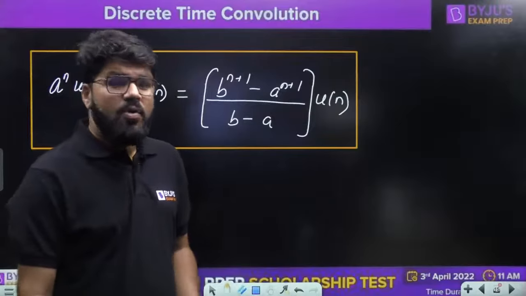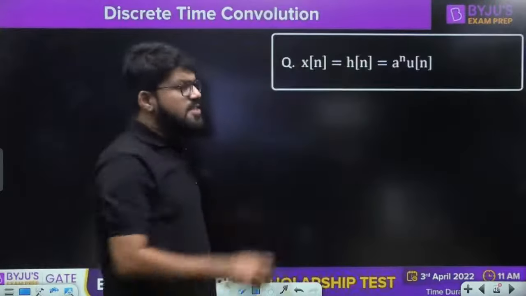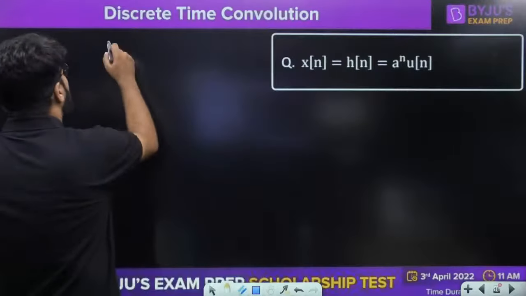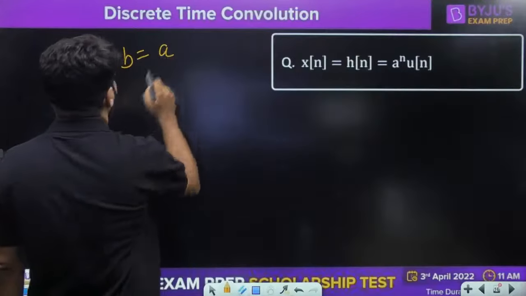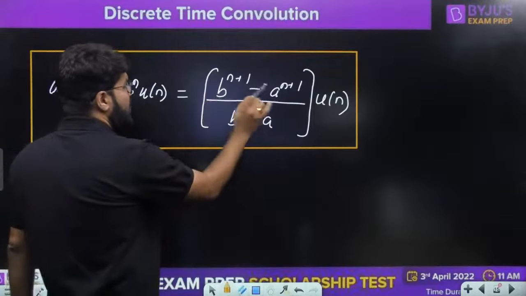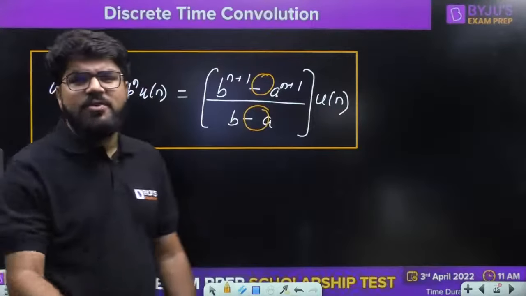Okay. Now some special cases in this. Some very important cases. Suppose xn and hn are both equal to a power n un. That means I am taking the case when b is also equal to a. Now if b is equal to a, the numerator will be 0, denominator will be 0. This will become the 0 by 0 form.